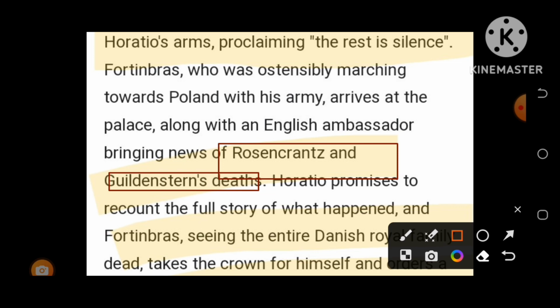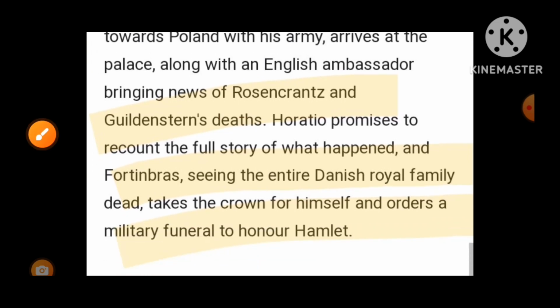So in this way, Horatio tells the whole story to the Norwegian Prince Fortinbras, what had happened there and how Prince Hamlet died, and Claudius and Gertrude and Laertes also died. So in this way, the whole story I have discussed in my own words. Many important things I have discussed. I have discussed all the characters in brief. After that, I will select some more important questions. They will fall in the next video.